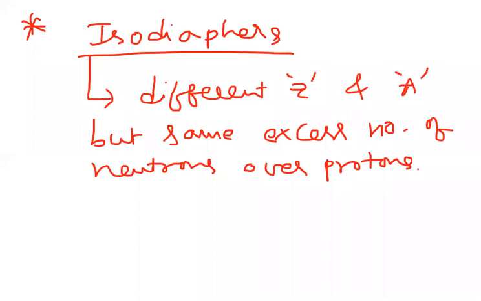So here you have to understand that A minus 2Z means over how many protons the number of neutrons is in excess, and this must be the same in both cases.